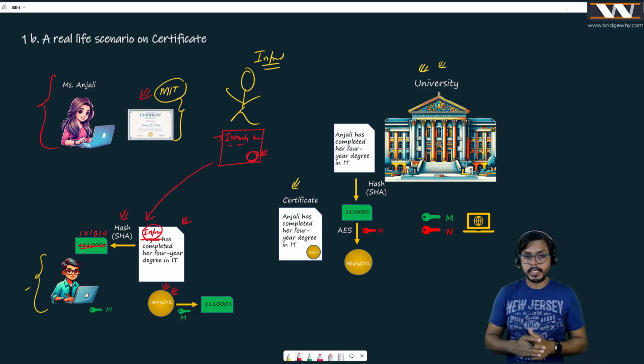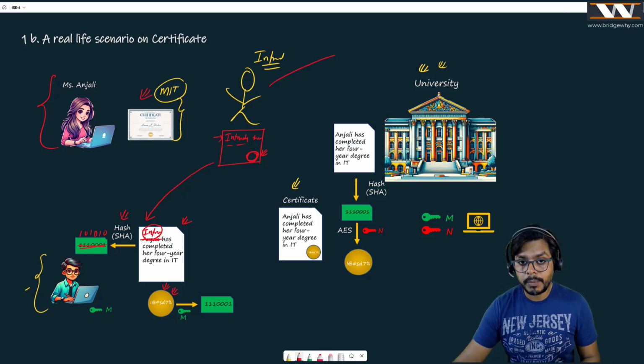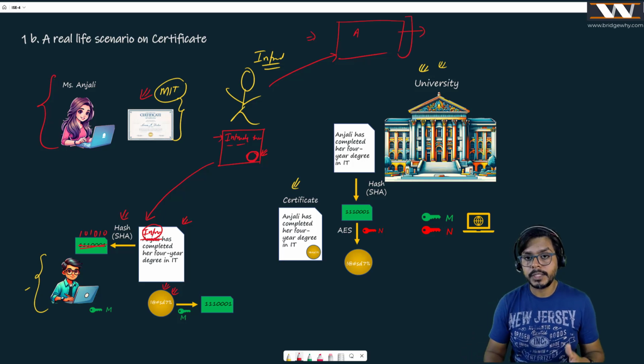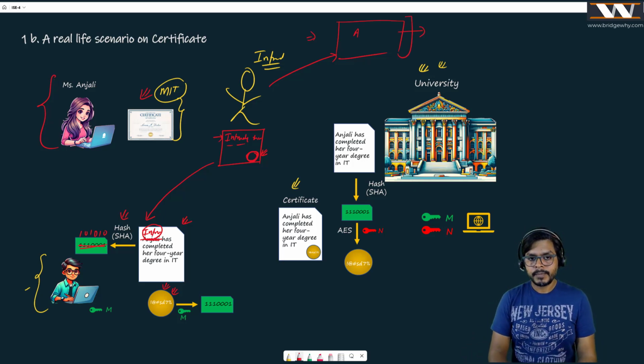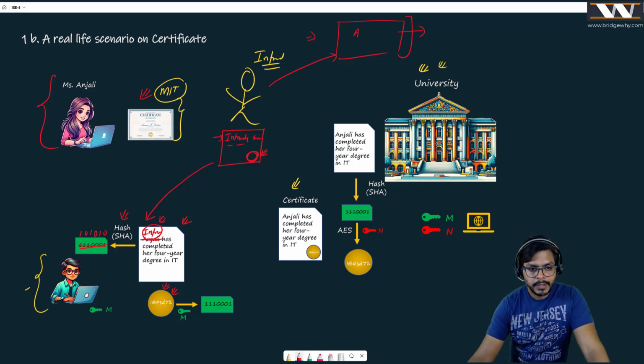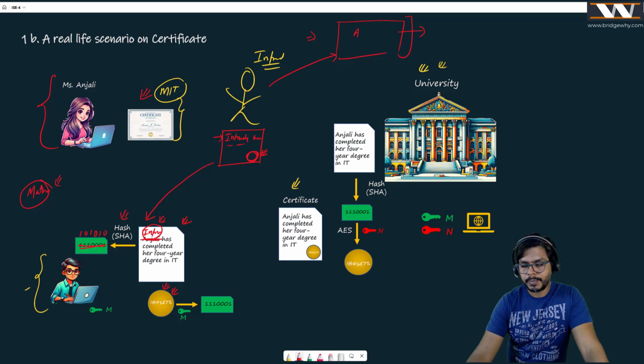certificate looks authentic. In real life, guys, this is the problem. If you have a certificate and you know Adobe or some software really well, you can change the name. And maybe sometimes we have seen in real life, people have forged documents like this. But believe me, here it is not going to be possible. Why? When you change this data from Anjali to intruder, you are proving everything with the use of mathematics, right? Mathematics can prove you wrong or right.